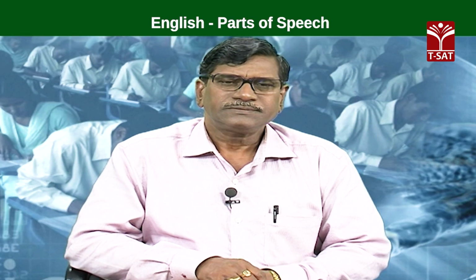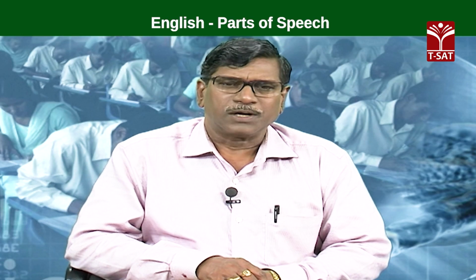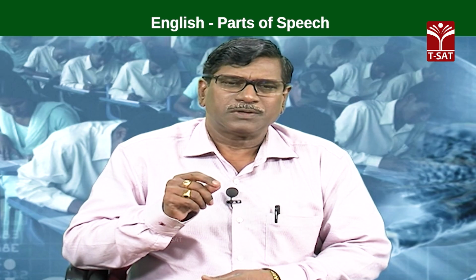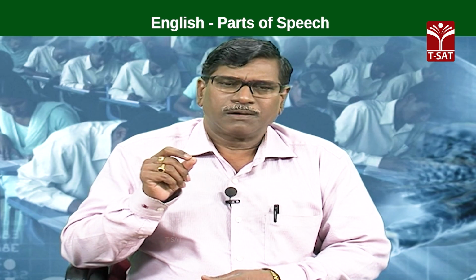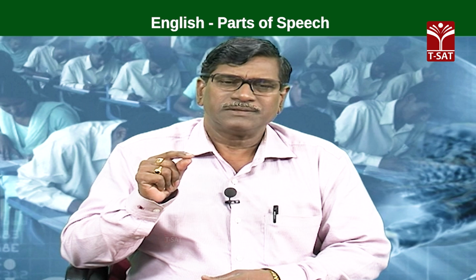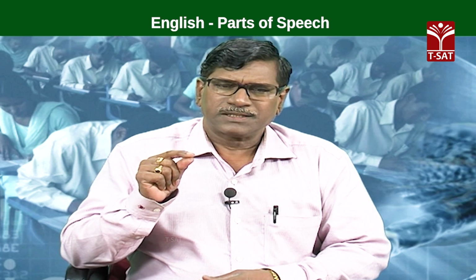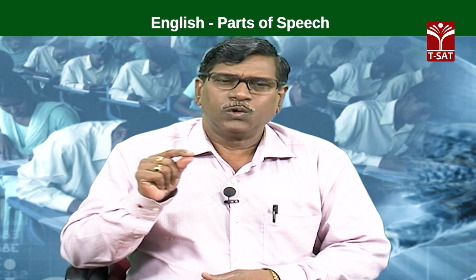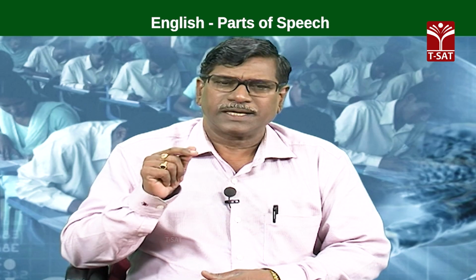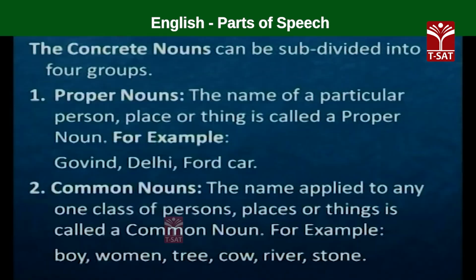Likewise, these are all proper nouns, and these proper nouns are written with a capital letter in the beginning. Govind, G capital, Delhi, D capital, Ford car, F capital. Then the second variety is common nouns.